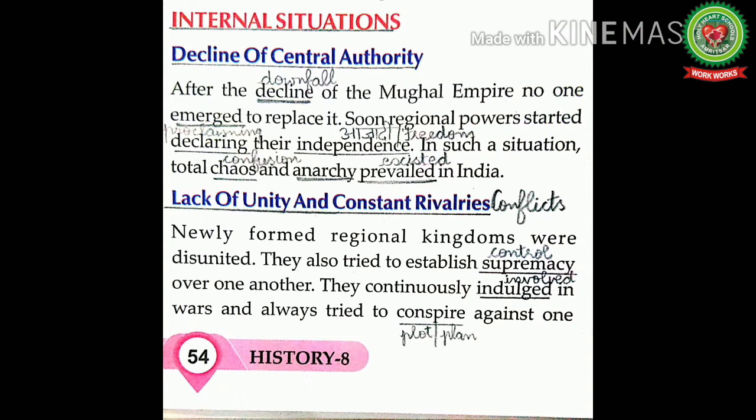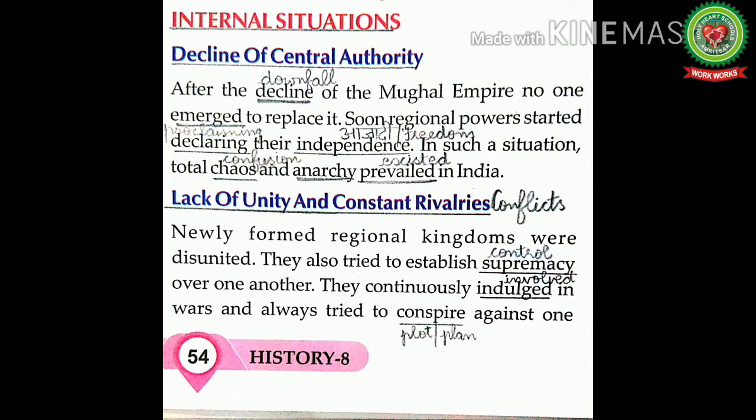It means there was loss of central authority in India after the decline of the Mughal Empire with the death of Aurangzeb in 1707 AD, and the prevailing political disunity among the Indian rulers enabled the British to establish an empire in India.